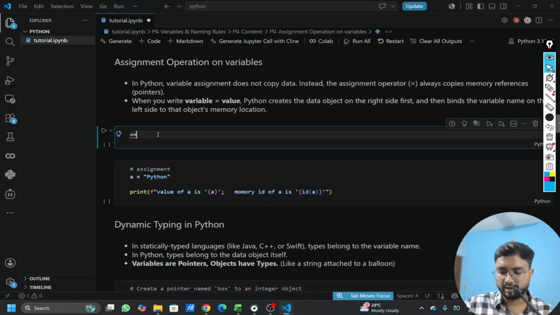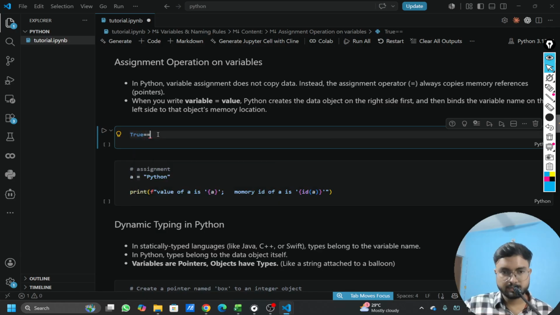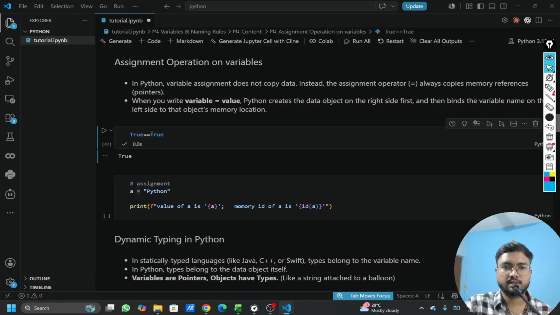For example, if I try to check true equal to true, it will give me true. It's checking whether true and true are the same or not. Similarly, if I write false, then it will give me false because they are not the same, right? But if I write not equal to, then it will give true. So it's acting as a comparison of two values.